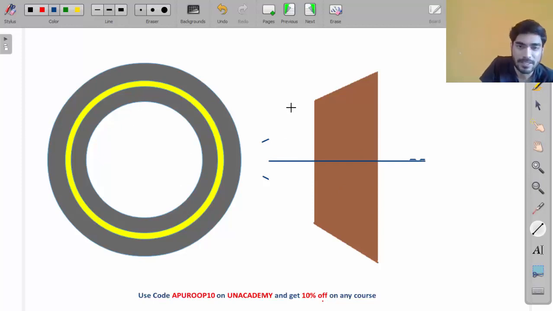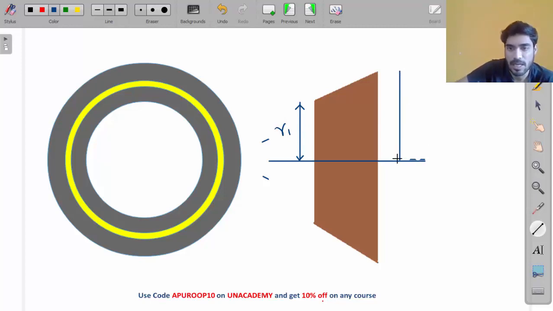Okay, my friend, this distance is R1, inner radius, right? This is R1, and this distance is R2, outer radius.